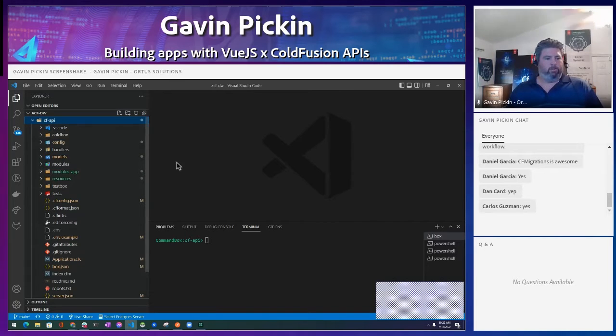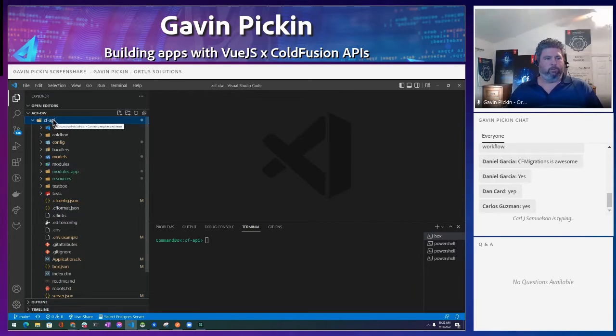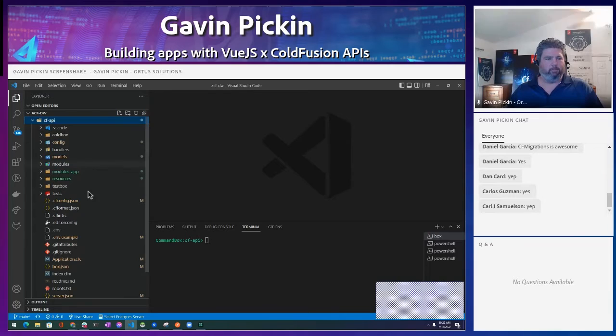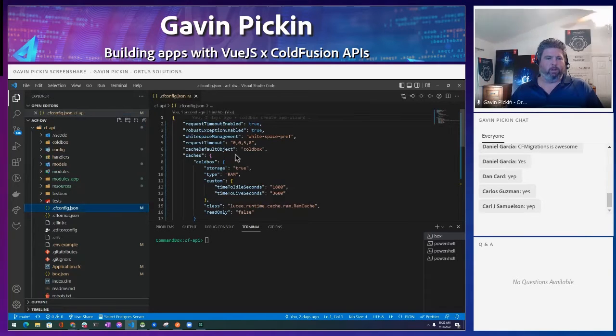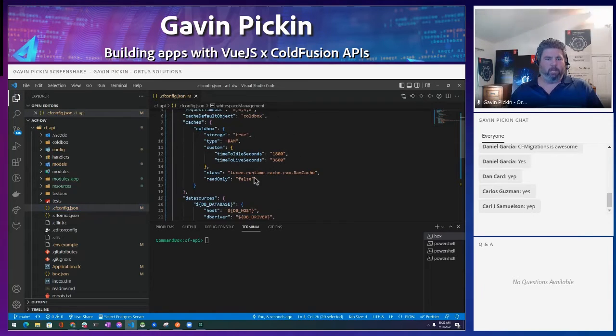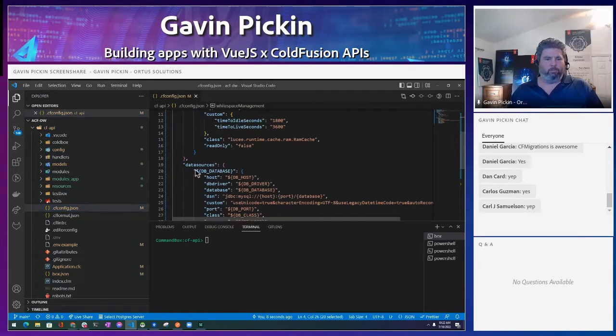So again, when you start up your ColdFusion app, you're basically going to get a bunch of files. And again, a lot of the stuff here is best practices. You've got cfconfig. So we've got a bunch of settings that we're going to load into your Adobe server when it starts up. So we've got request timeouts, we've got whitespace management settings, we've got a couple of things like caches. We also have the data source. And you'll see this weird stuff here. These are just environment variables.